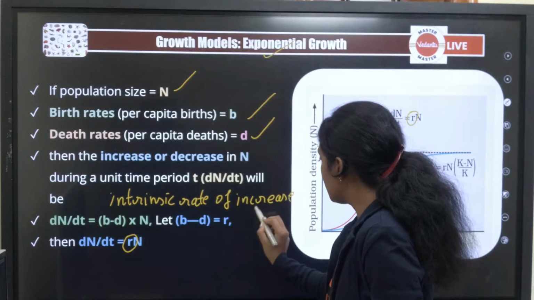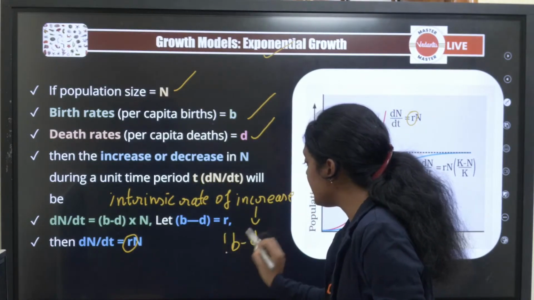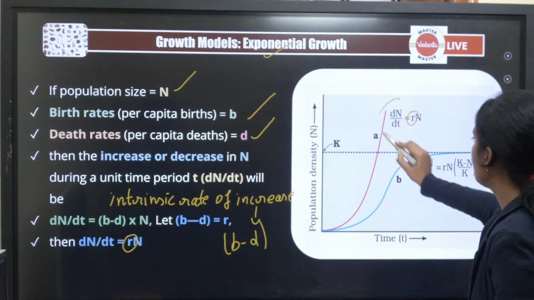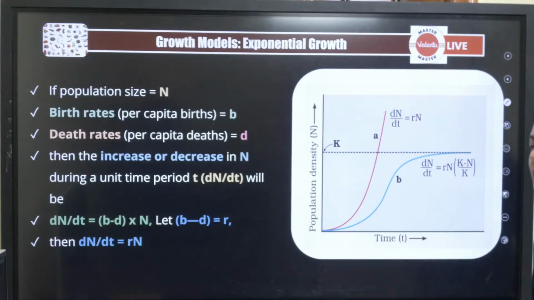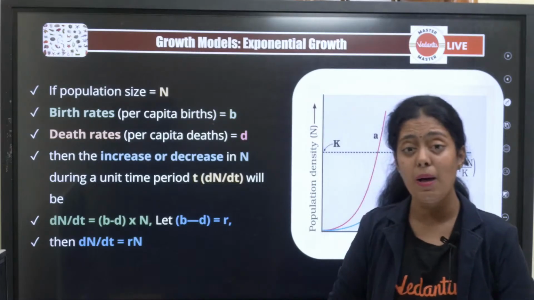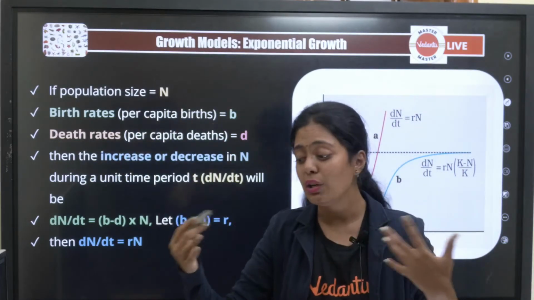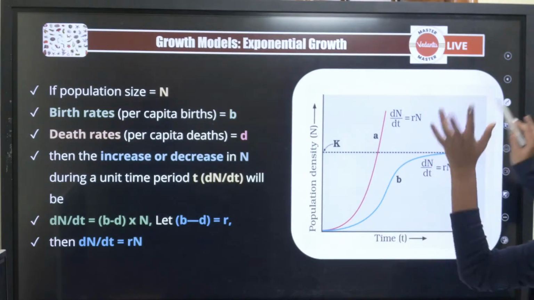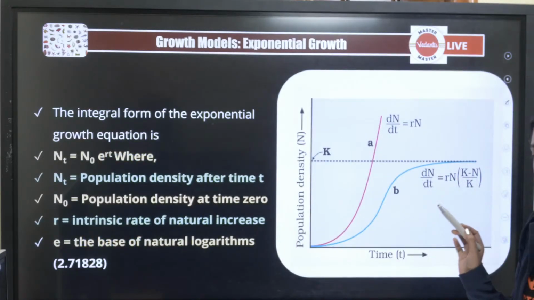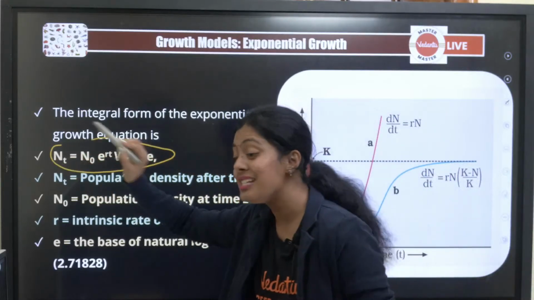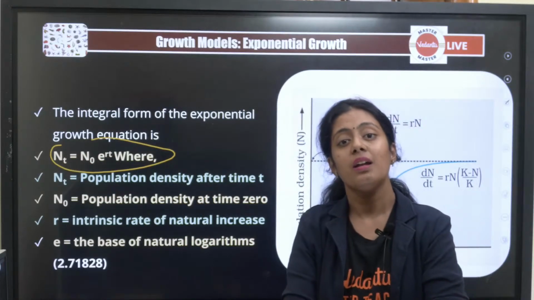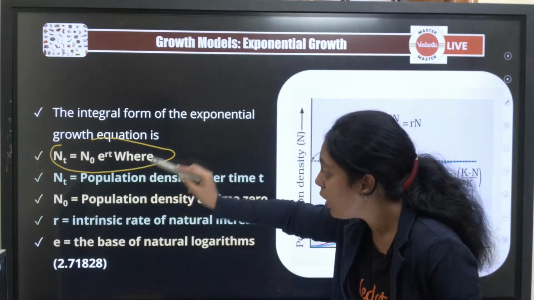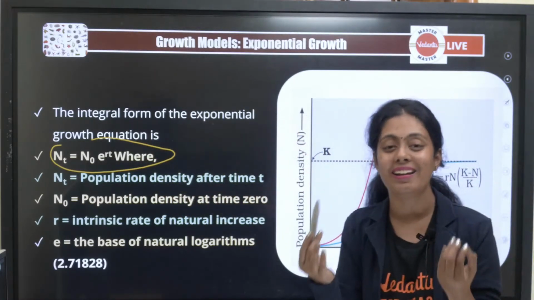Okay, and that is given by b minus d. R is equal to what? B minus d. Okay, this is your differential equation dN by dt is equal to rN. They will give this and ask what kind of growth model this represents. It represents the exponential growth model. This is the integral form of the same equation, the exponential equation. N t is equal to N naught into e to the power rt.